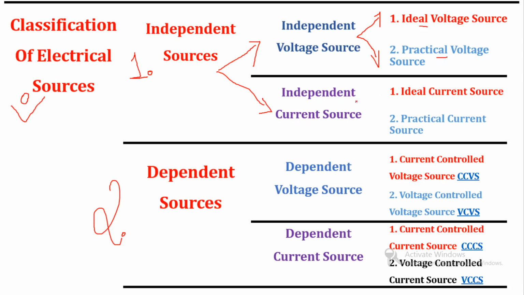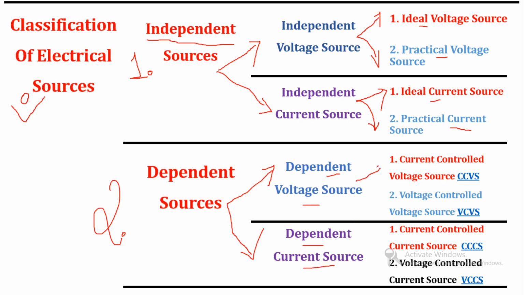In the same way, the independent current source is also classified into ideal current source and practical current source. So that is the classification for the independent source. Now let us talk about the dependent source. The dependent source is classified into two types, that is dependent voltage source and dependent current source.